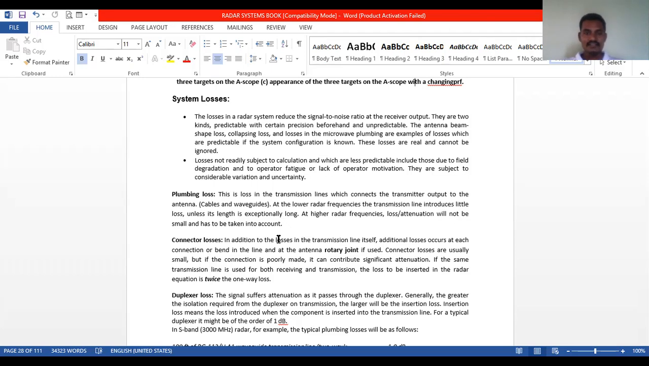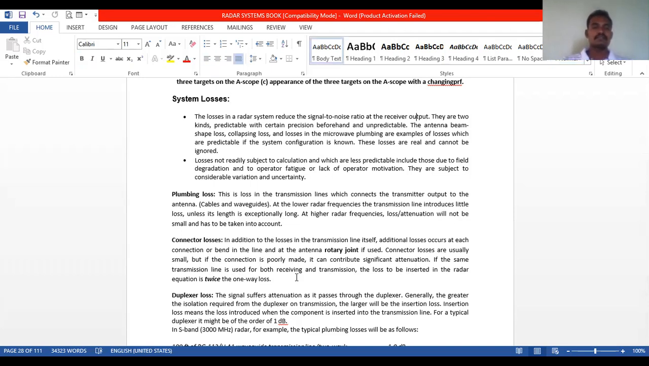Connector losses are usually small. But if the connection is poorly made, it can contribute significant attenuation. If the same transmission line is used for both receiving and transmission, the loss to be inserted in the radar equation is twice the one-way loss.